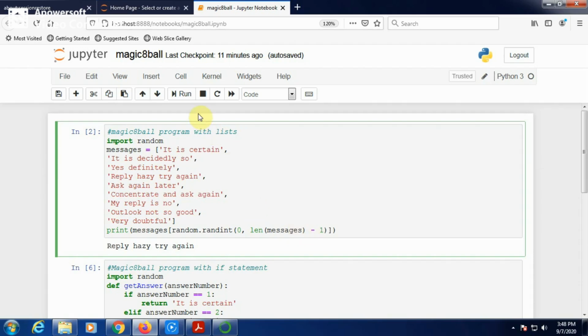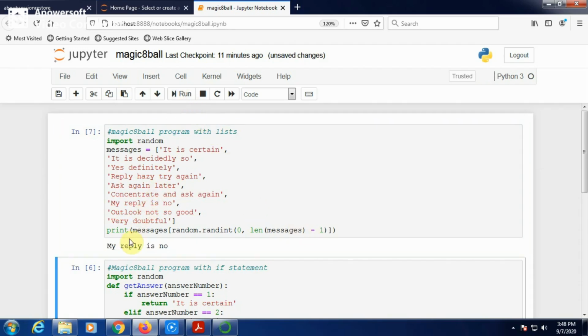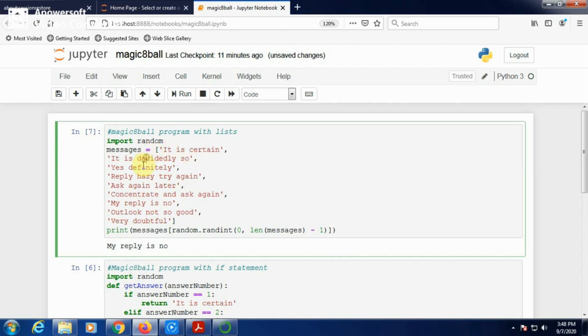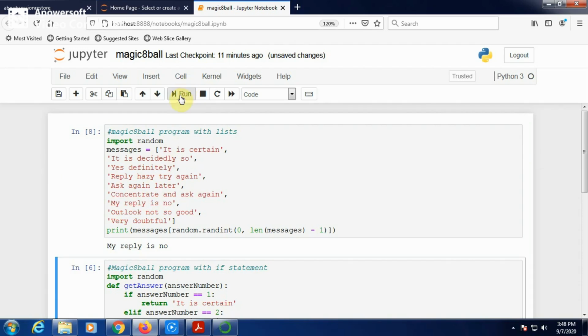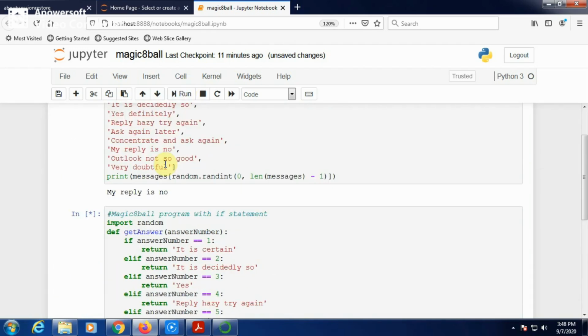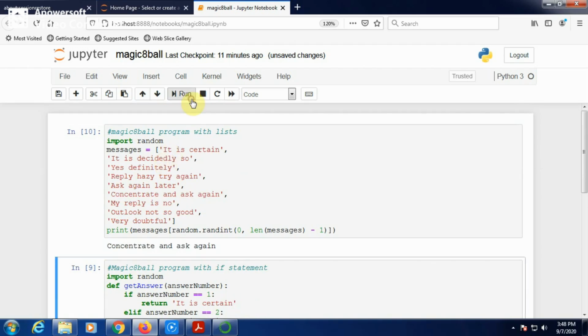Now if you try to run this program, see, my reply is no. Which message is it? 0, 1, 2, 3, 4, 5, 6. Index is 5. This is the message of index 5. Once again, if you run the program, see, now it shows concentrate and ask again.